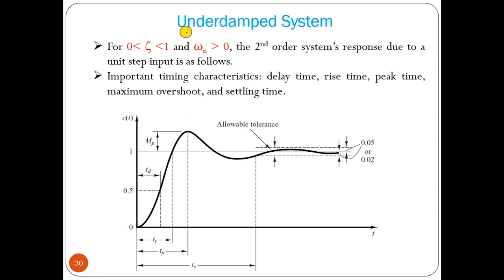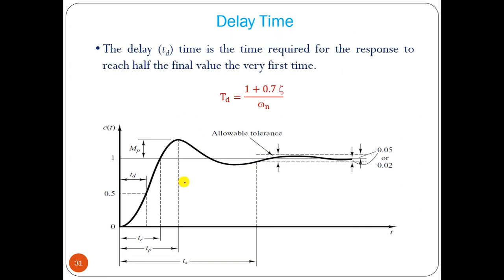Now for the underdamped system, that means when zeta value is between 0 to 1 and omega is greater than 0, the plot looks like this. This is the underdamped response, oscillatory but amplitude decreasing, and it reaches a constant value. From that particular plot we can find out some parameters. What are the parameters? First is delay time.